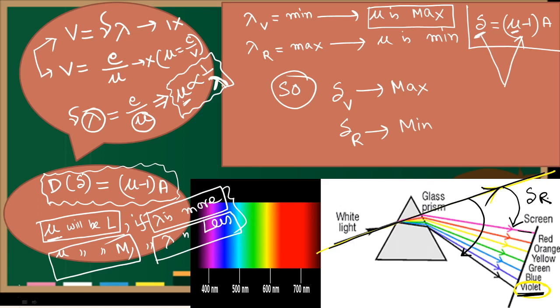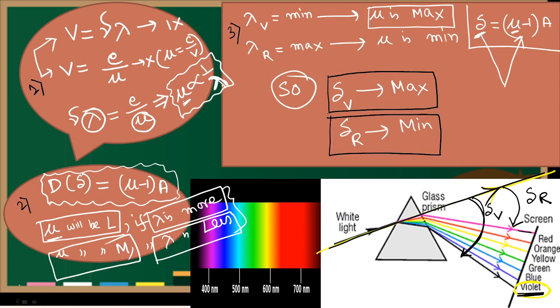Violet has so much deviation because of all this whatever we learned in place 1, place 2 and place 3. It is not easy. It's a little complicated. Many concepts are there. You have to write in your copy, then only it will be clear. Why violet is maximum and why red is minimum deviation, many concepts are required. And other colors' deviation is in between, so they are placed in between the red and violet.